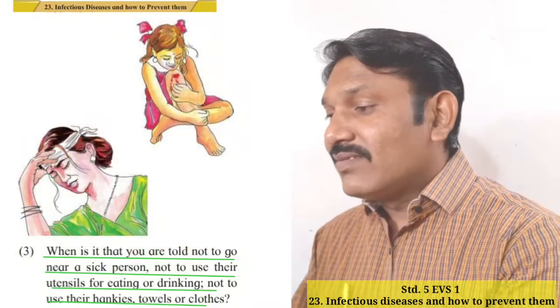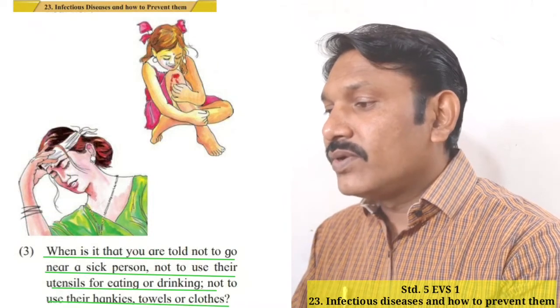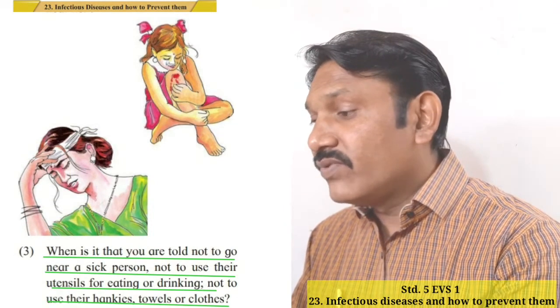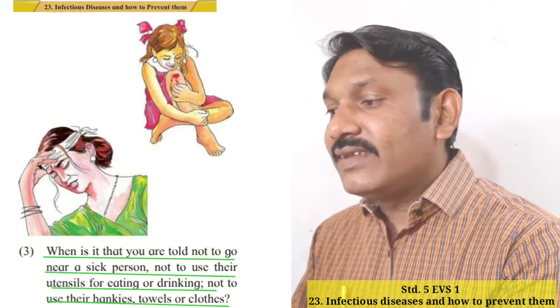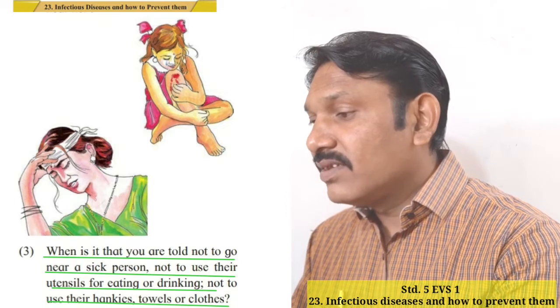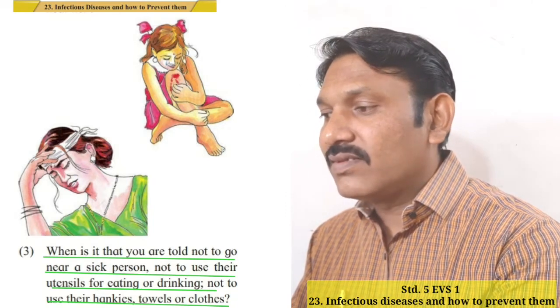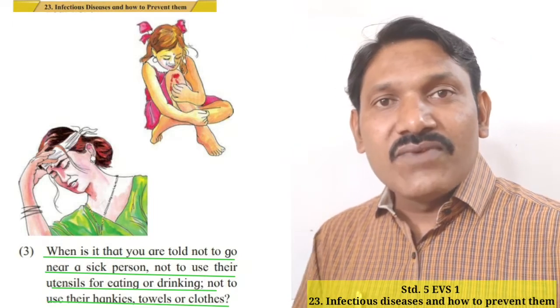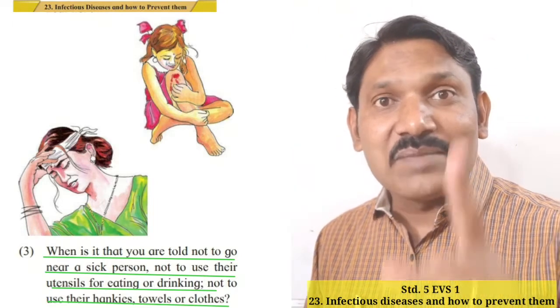3. When is it that you are told not to go near a sick person, not to use their utensils for eating or drinking, not to use their hankies, towels and clothes? Do you know the answer of this question? If you know, you can type the answer in the comment section.